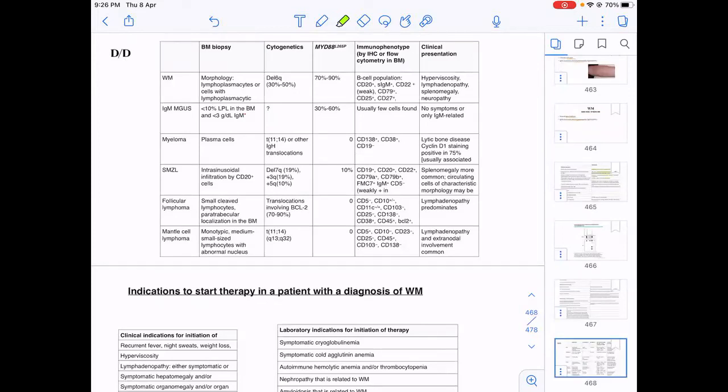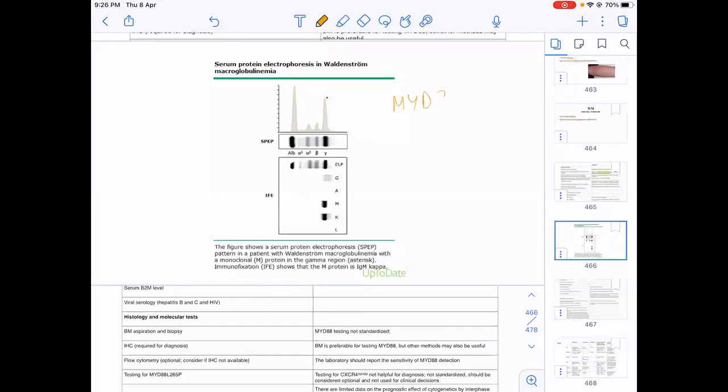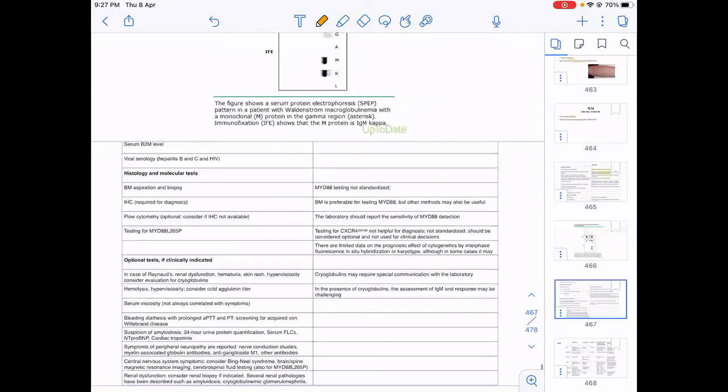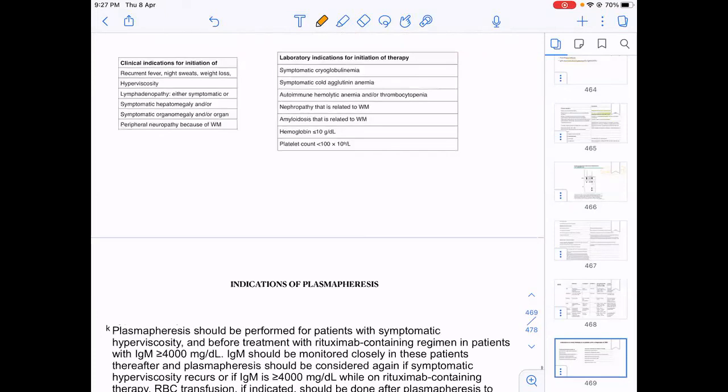And MYD88, this you should know. It is commonly associated with MYD88 L265P. This you should remember: the mutation commonly associated with Waldenstrom's macroglobulinemia. As it is a low-grade lymphoma, just like hairy cell, it does not always require treatment. Indications will be if there is organomegaly, severe cytopenia, severe B symptoms, cryoglobulinemia, cold agglutinin disease, severe neuropathy, etc.